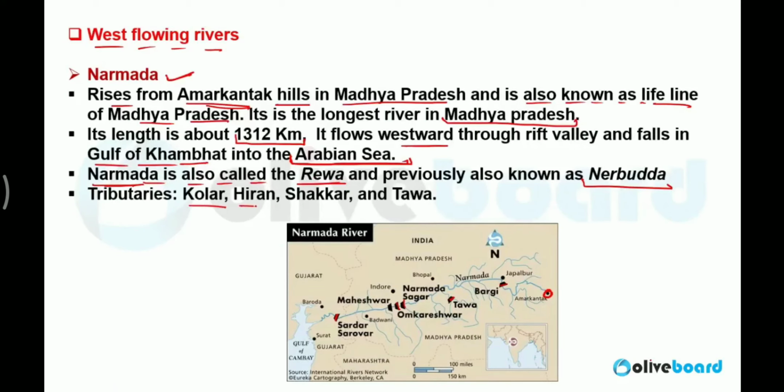Tributaries are Kolar, Hiran, Shakkar, Tawa. There are approximately 42 tributaries of Narmada, so you cannot learn all the 42 names.